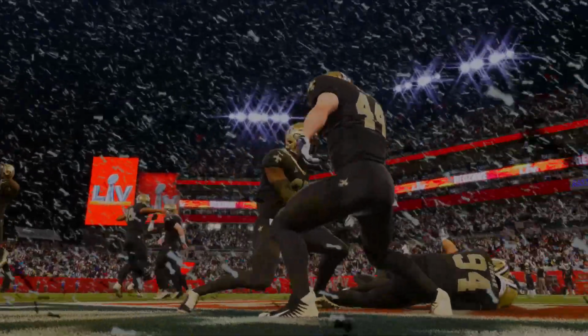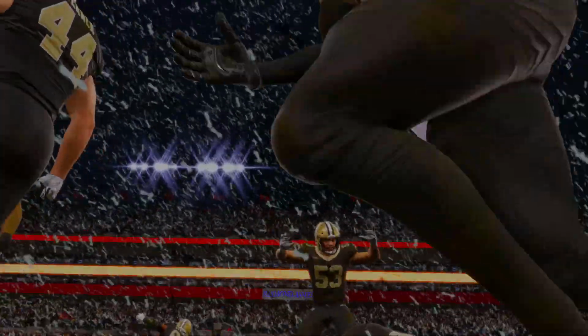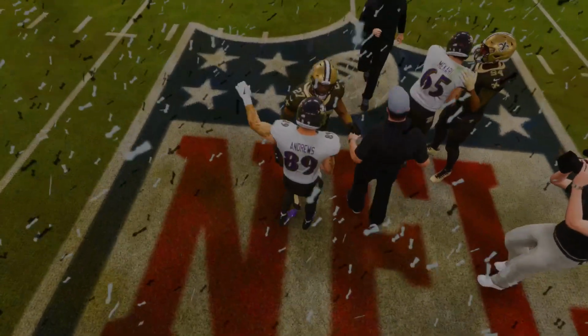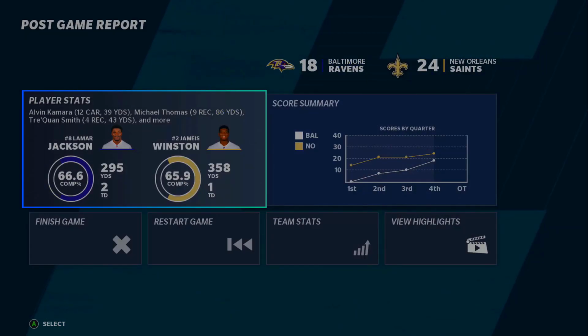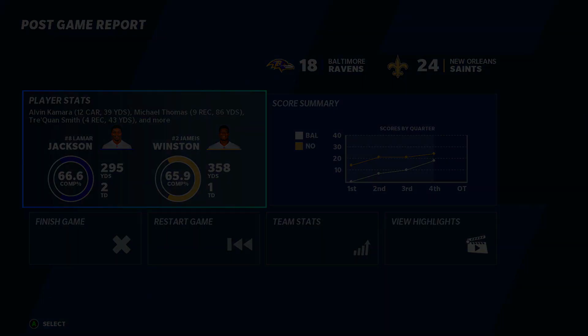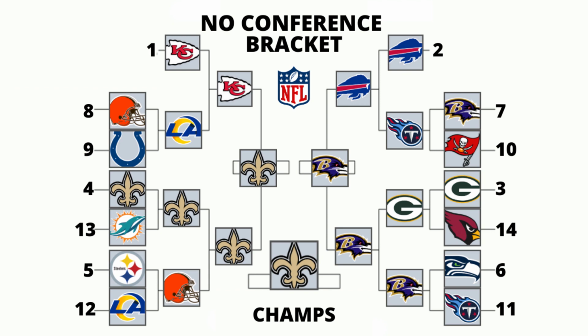Alright, so this was the no-conference bracket. Of course, no conferences exist. This was just the top 14 teams. And I guess the Saints with Jameis Winston is the best team in the league. As you can see, Jameis Winston, 358 yards and 1 touchdown. Lamar Jackson, 300 yards and 2 touchdowns. And there it is, the no-conference bracket completely done with the New Orleans Saints coming out on top.